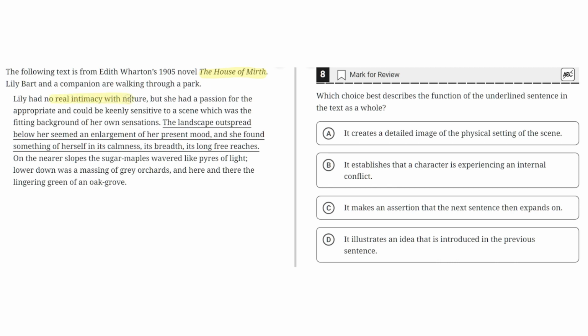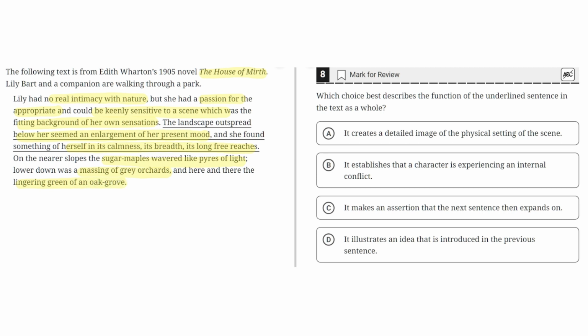Lily had no real intimacy with nature, but she had a passion for the appropriate and could be keenly sensitive to a scene which was the fitting background of her own sensations. The landscape outspread below her seemed an enlargement of her present mood, and she found something of herself in its calmness, its breadth, and its long free reaches. On the nearest slopes the sugar maples wavered like pyres of light. Lower down was a massing of grey orchards, and here and there the lingering green of an oak grove.